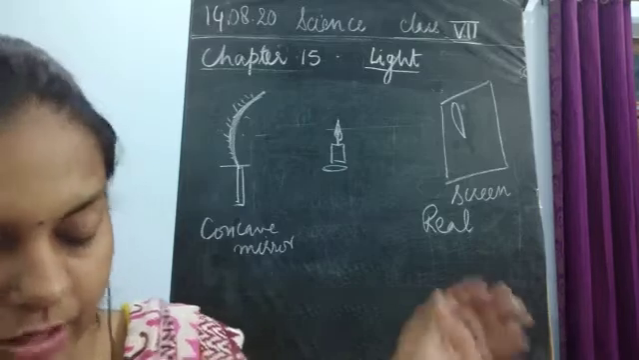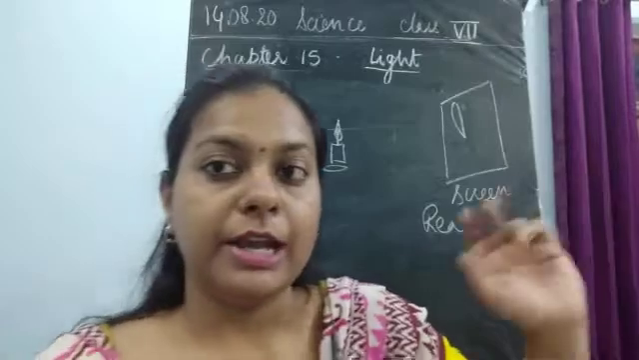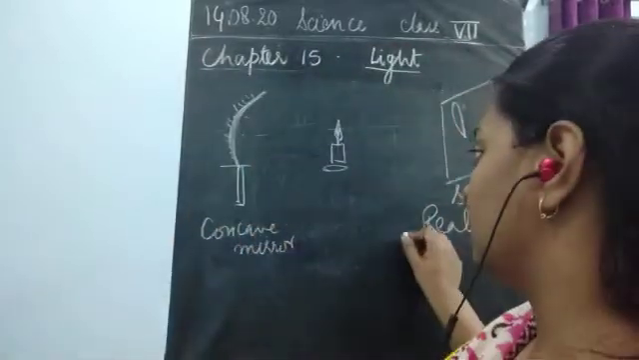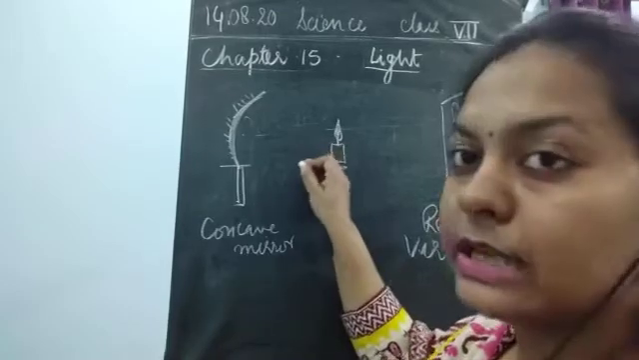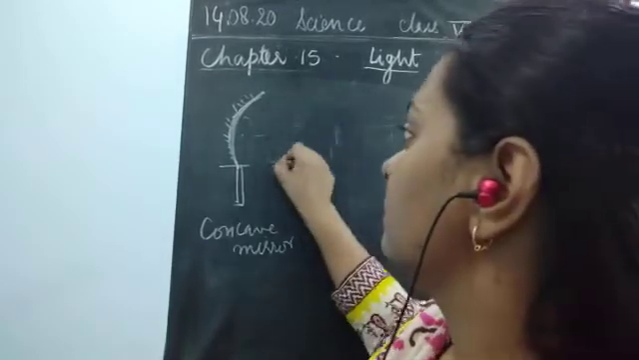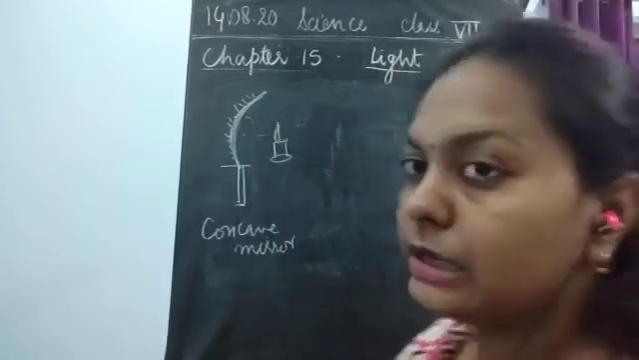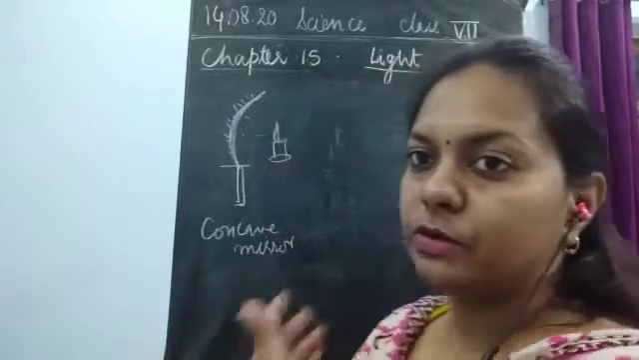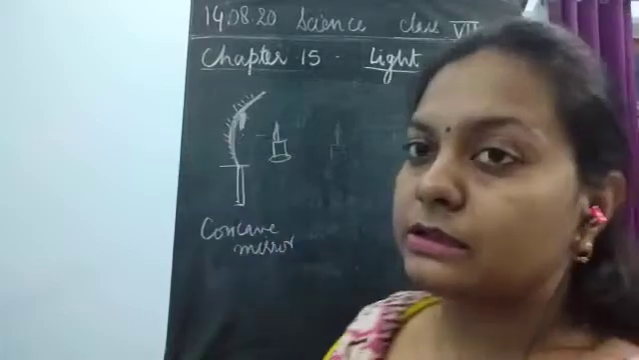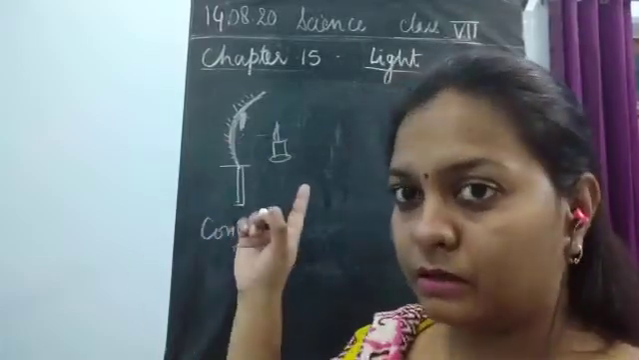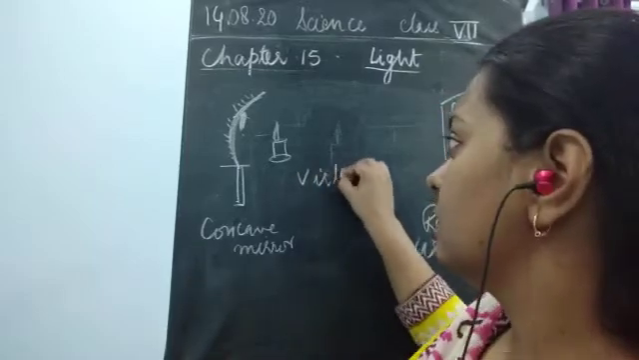Okay, now if we are moving it very close to it, what happens? It is not going to form any image on the screen. It means that a virtual image is also formed. Okay, a virtual image is also formed when this candle is placed very close to it. So there would be no image on the screen. If there is no image on the screen, it means that only the candle flame would be visible in this mirror. It would not be obtained on the screen, so it forms a virtual image.